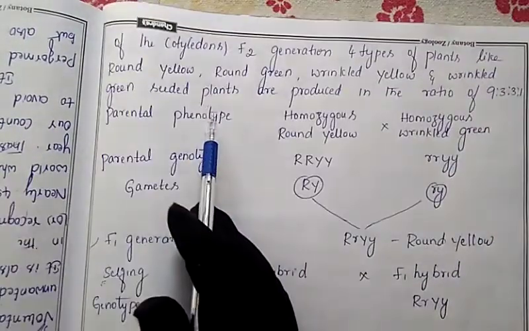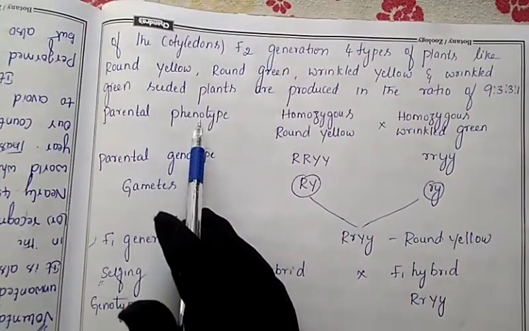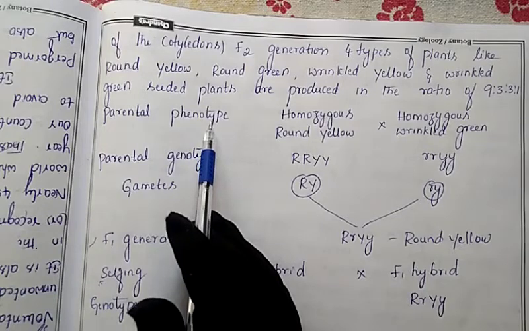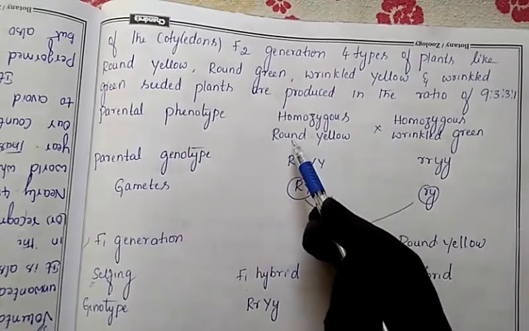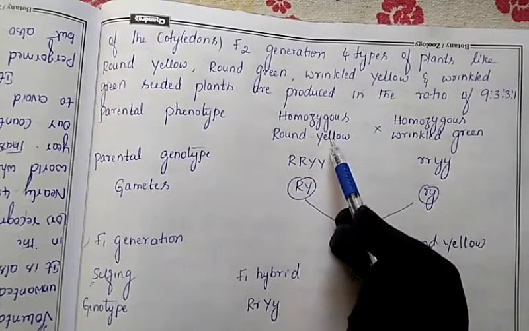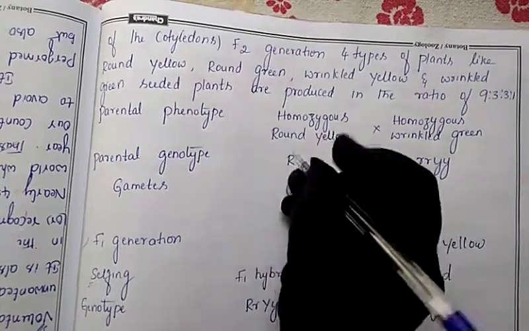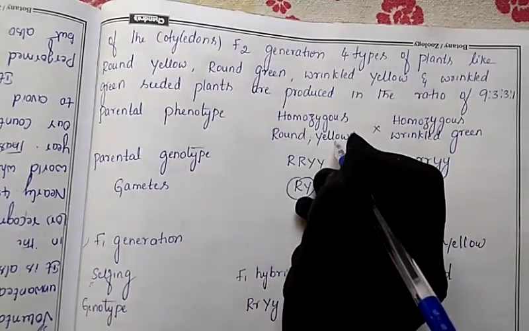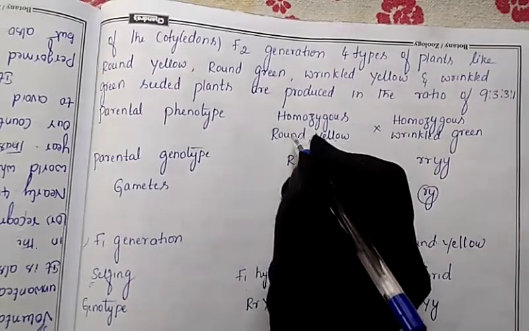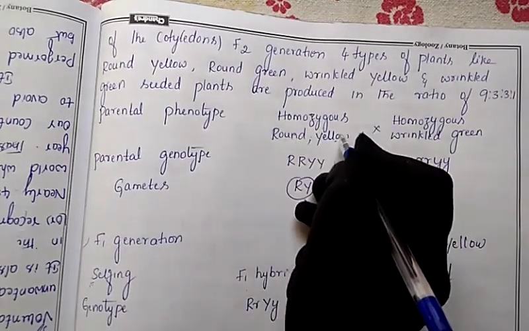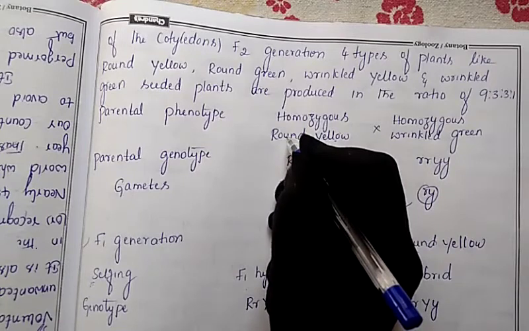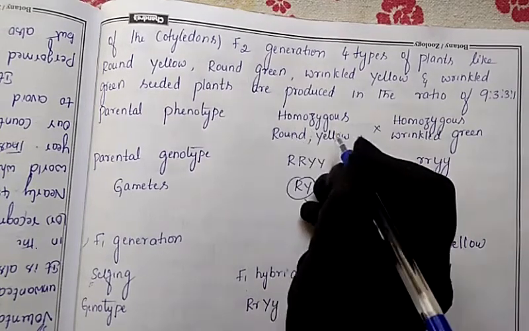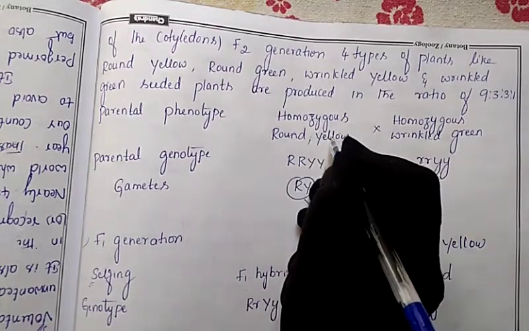Now, parental phenotype. What is the parental phenotype? Parental external character. The parent's external character is round shape and yellow color cotyledon. So two characters, this is one character, round yellow. They have been written here while illustrating. This is the shape and this is the color of the cotyledon. The shape of the seed is round. This is one character. The color of the cotyledon is yellow in one parent.